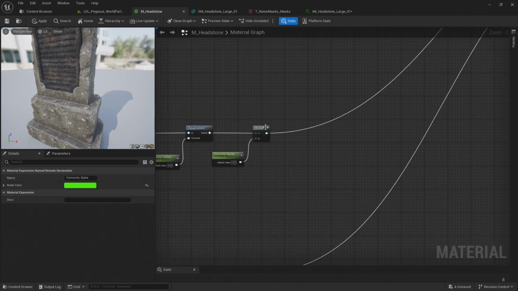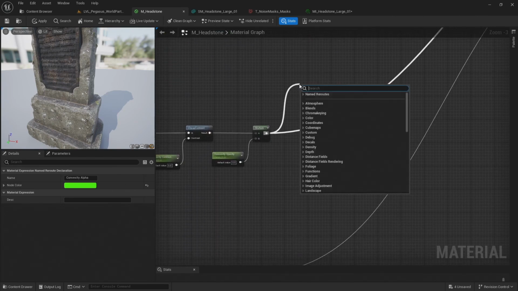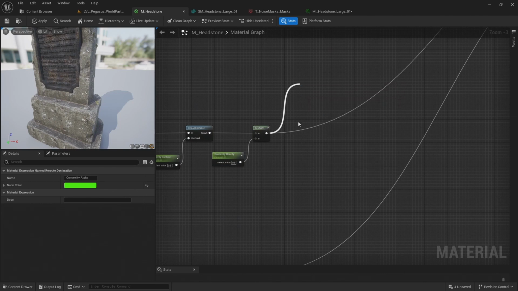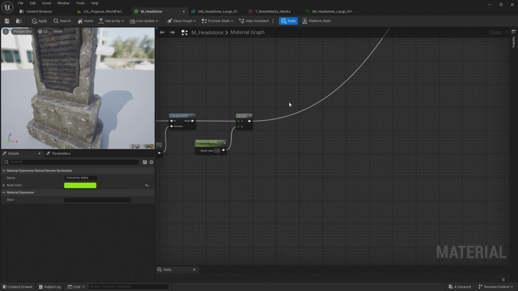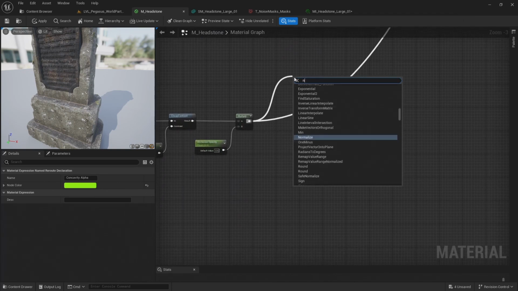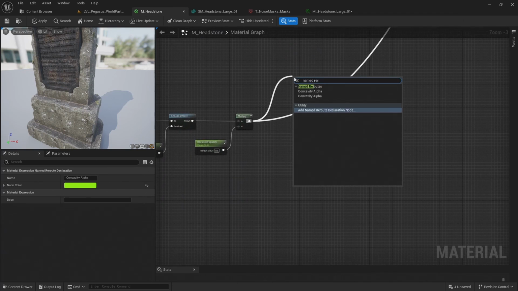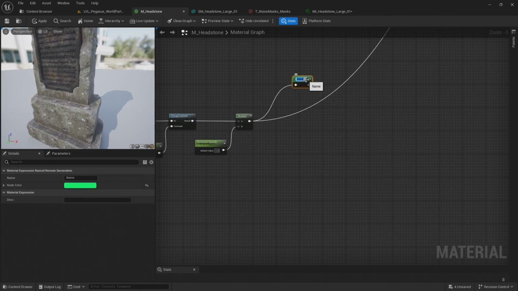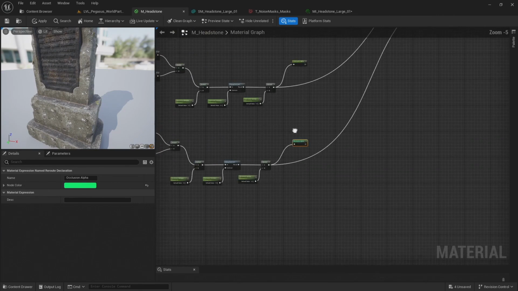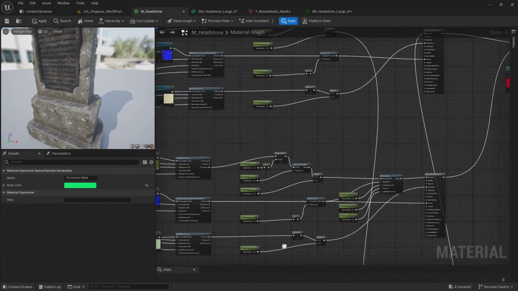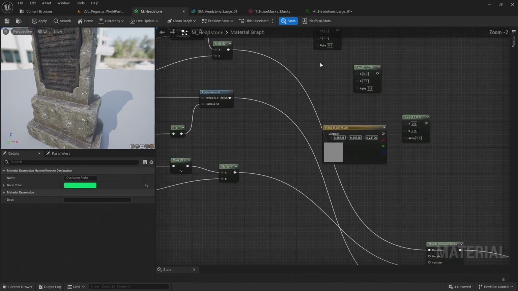Let's do the same here for the concavity, and add a named reroute declaration node. This one's going to be called concavity alpha. And do the same for the occlusion, so named reroute declaration node, occlusion alpha.